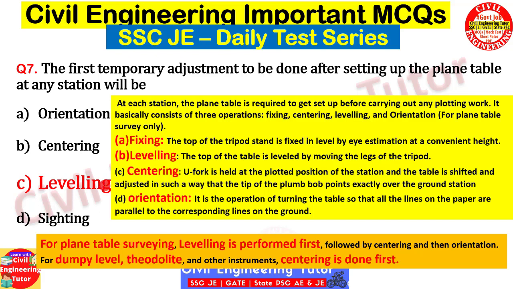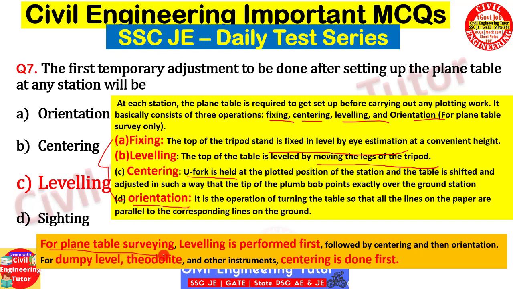The explanation for this question is that for plane table surveying, we need to do these operations: fixing, centering, leveling and orientation. What is fixing? The top of the tripod stand is fixed and leveled by eye estimation at some convenient height. After you fix the plane table, you need to move the legs of the tripod. That is known as leveling. Finally, using the U fork, you have to do centering, and depending upon the direction of the stations, you need to rotate the plane table, and that is known as orientation. I think you are familiar with these basic terminologies. Just try to remember this.